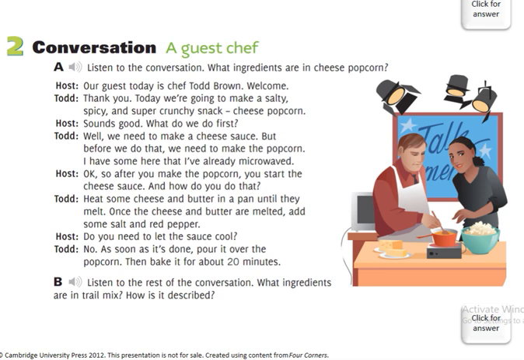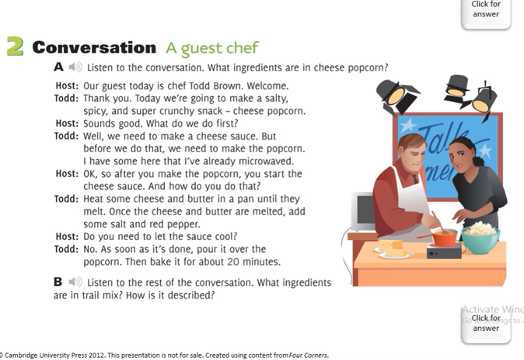I have some here that I've already microwaved. Okay, so after you make the popcorn, you start the cheese sauce. And how do you do that? Heat some cheese and butter in a pan until they melt. Once the cheese and butter are melted, add some salt and red pepper. Do you need to let the sauce cool? No. As soon as it's done, pour it over the popcorn. Then bake it for about 20 minutes.